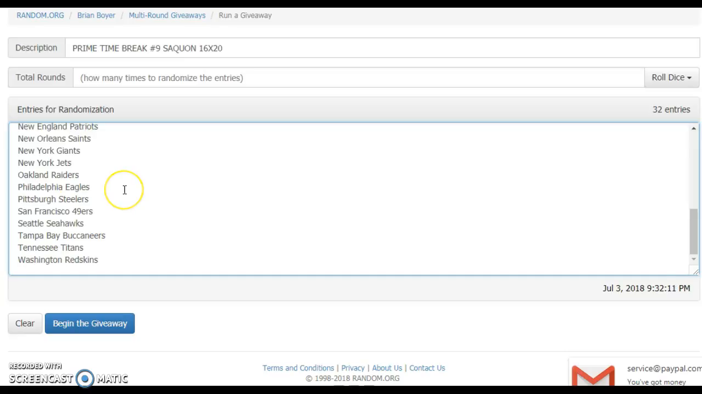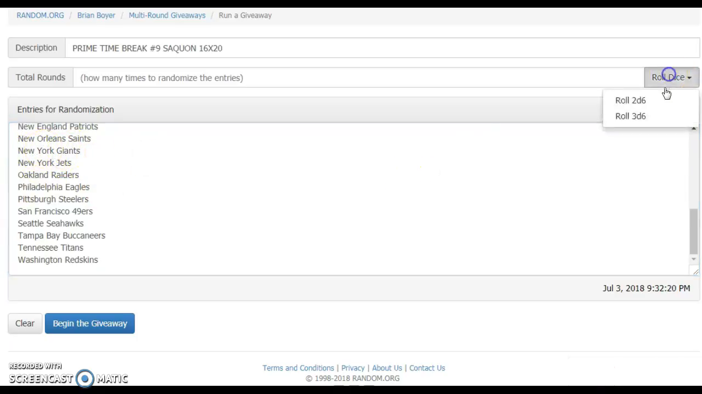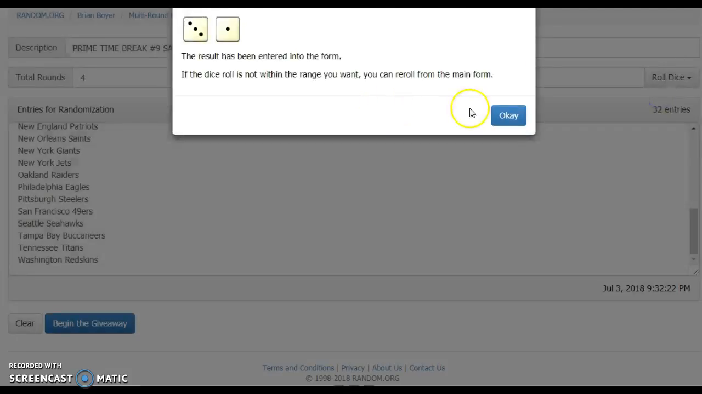There's the list of our 32 NFL teams. We're just going to randomize this list, and then we'll match it back to our entry list. Of course, we are looking for whoever ends up with the New York Giants. So we need a dice roll of 5 or higher. That's not going to work.